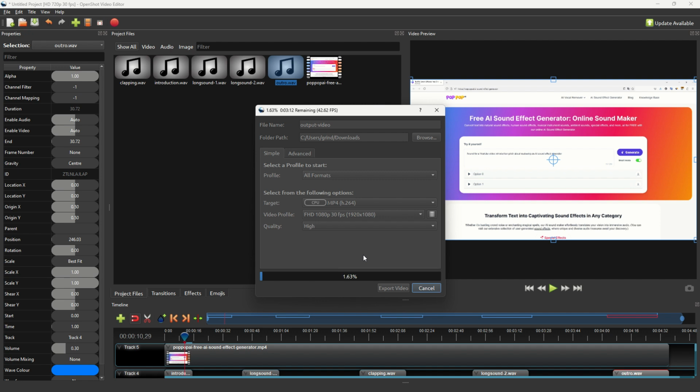Okay, so select your video profile and click on export video. Now, of course, we have to wait for the process to be over. This depends on your computer speed, especially on your processor. But at the end of this process, you will have a new video file with your video sound, and on top of that, the sound effects that you've added.